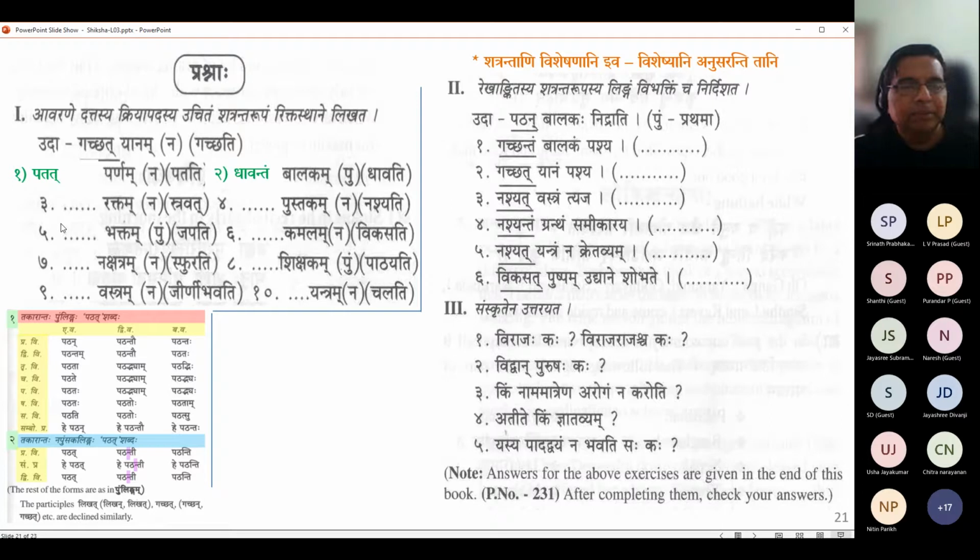Next one. Dash raktam, napumsakalinga, sravat. So again it will be like patat, sravat. It remains the same form as the pratipadika. Sravat raktam.